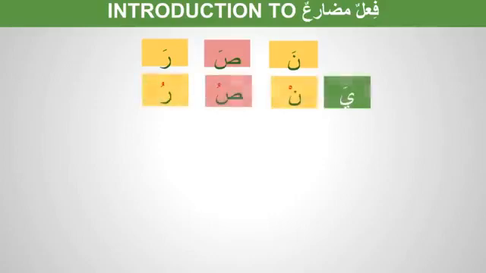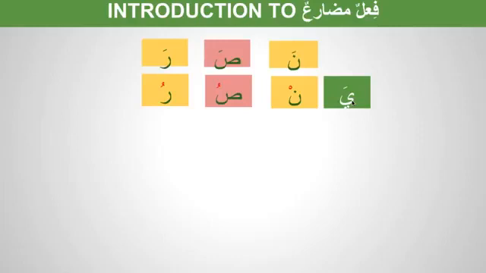If we take the first verb, nasara, which means he helped, how do we make the mudari'? It is called yansuru. There are a lot of changes taking place here. First of all, we have added ya at the front of the verb, and the fa kalima has got a sukoon. Here it had fatha, and has become yan. The ain kalima has got damma, and the lam kalima has got damma. So yansuru.